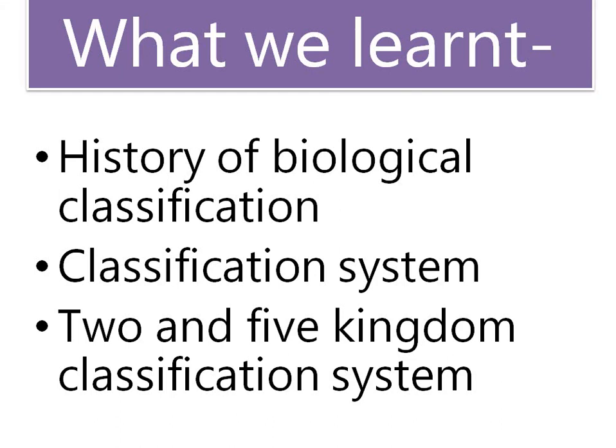The five kingdom classification system was introduced by R.S. Whitaker in 1969, and he divided the entire biological world into five kingdoms: Monera, Protista, Fungi, Planta and Animalia. As compared to the earlier two classification systems, R.S. Whitaker's classification system is considered advanced, having many advantages. He considered characteristics such as cell structure, body structure, mode of nutrition of the organisms, and the phylogenetic relationships among the organisms.